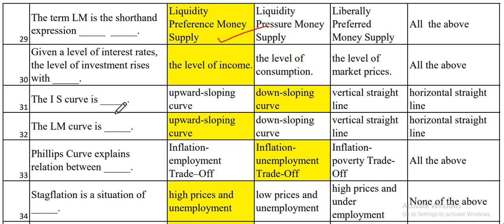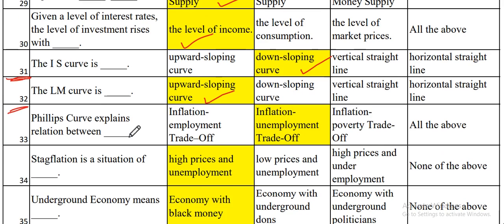Now the next one is, given a level of interest rates, the level of investment always rises with the level of income. Now the next one is, the IS curve is a downward sloping curve. Now the LM curve is always an upward sloping curve. Please remember this regarding the IS and LM curve.